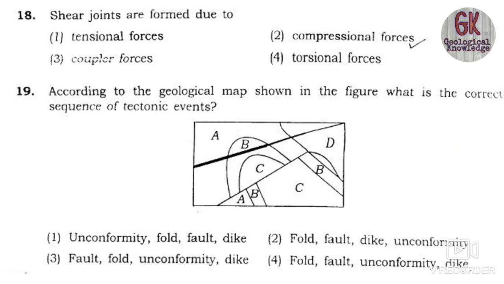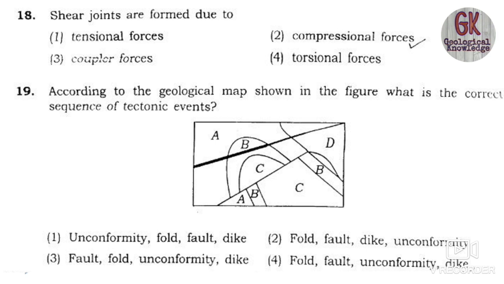The 18th one is: shear joints are formed due to the... tensional forces, compressional forces, couple forces, or torsional forces. Okay, so when I was talking about the joints in the objective geology series, we talked about the shear joints and tension joints. So what are the shear joints?